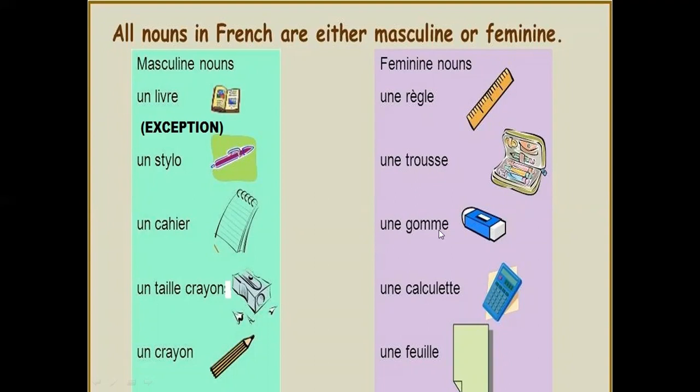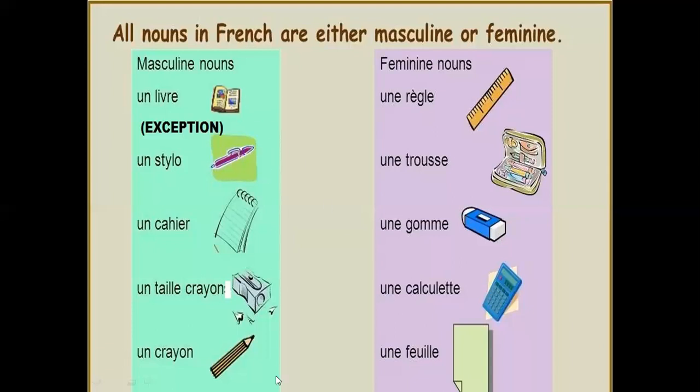Une gomme, again it is ending with E. So we have put here une gomme, an eraser. Une calculette, again it is ending with E. So it shows that it is feminine too. And we are going to put it again, une calculette. That means a calculator. Next, une feuille. Again, it is ending with E, so we have put here une. Une feuille, it means a piece of paper.